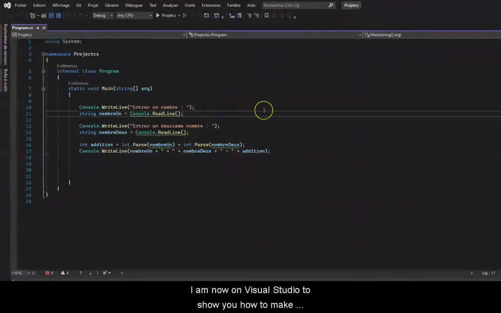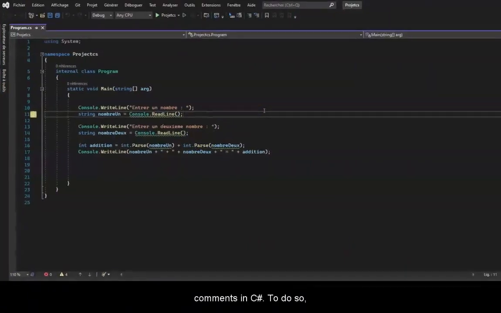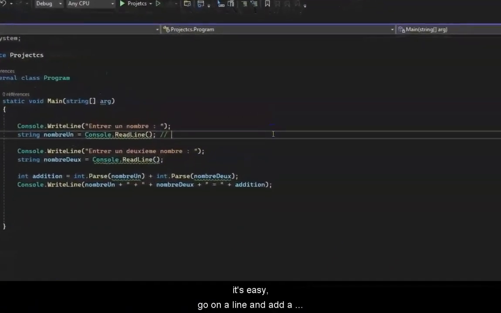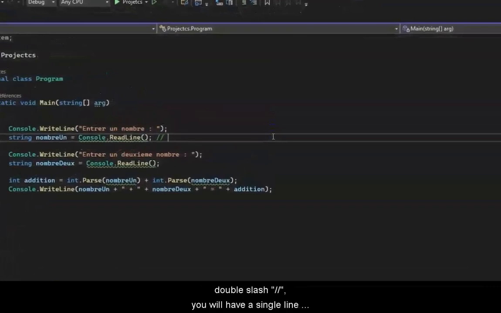I am now on Visual Studio to show you how to make comments in C#. To do so, it's easy. Go on a line and add a double slash. You will have a single line comment. As you can see, the comments are colored. In most programming languages, comments are green. Moreover,